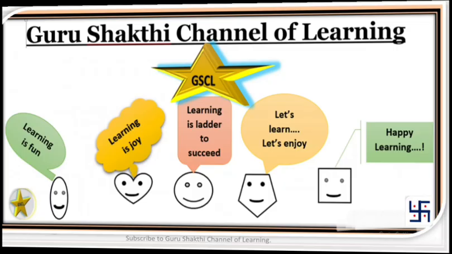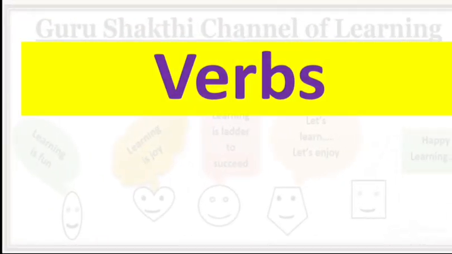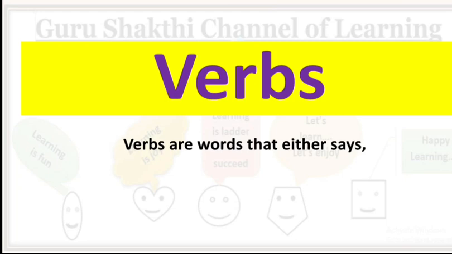There are 8 parts of speech, and verbs are one among them. They are the words which say something about the subject, such as "stars glitter." In this sentence, star is our subject and glitter is the verb.